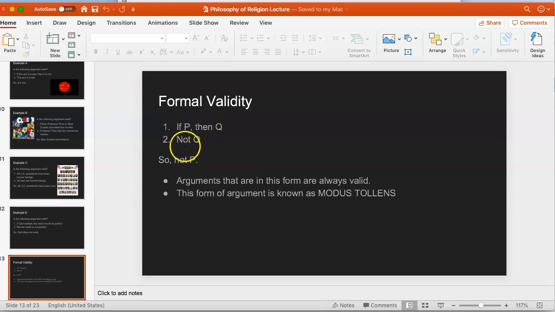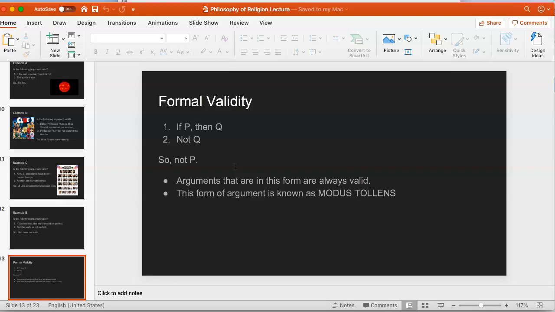The thing that is negated in the second premise is the second half of the conditional. The thing that is negated in the conclusion is the first half of the conditional, the first premise. So there's a kind of pattern, and we can represent that pattern with letters in place of the component clauses. So here we have: if P, then Q; not Q; so not P.